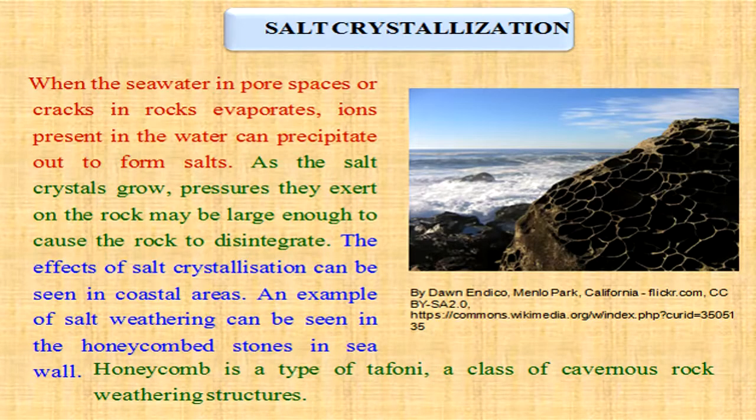When the seawater in pore spaces or cracks in rocks evaporates, ions present in the water can precipitate out of the solution to form salts. As the salt crystals grow, the pressures they exert on the rock may be large enough to cause the rock to disintegrate. The effect of salt crystallization can be seen in coastal areas. An example of salt weathering can be seen in the honeycombed stones in a sea wall. Honeycomb is a type of tafoni, a class of cavernous rock weathering structures.